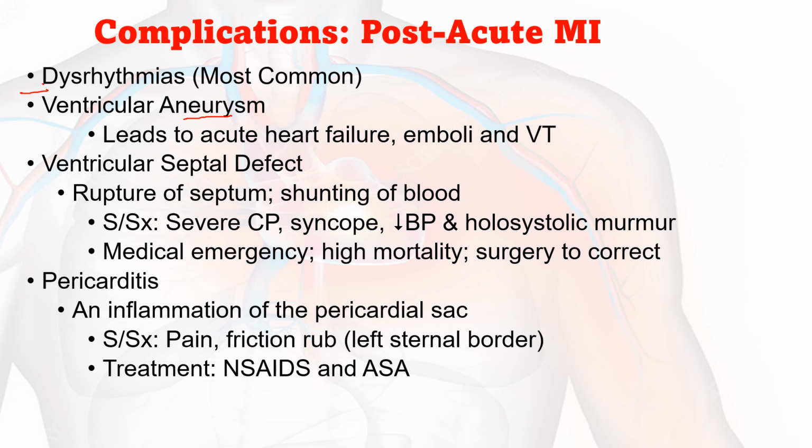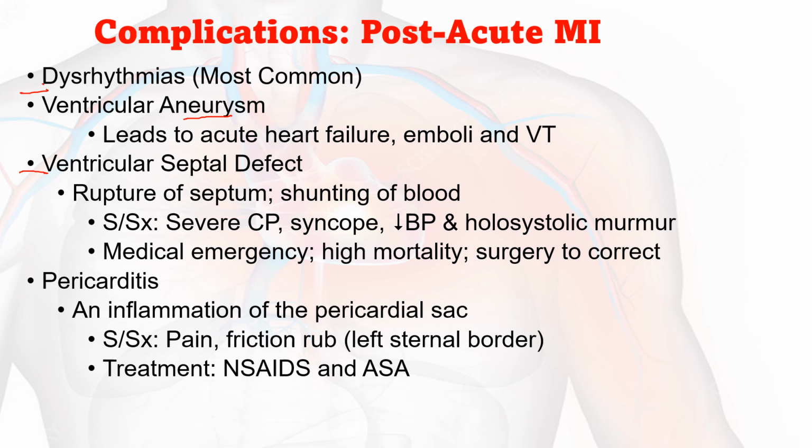The next is the ventricular septal defect. Ventricular septal defect is most often seen with rupture of the septum. That is a shunt; there is a shunting of blood. The intraventricular septum will be ruptured, so there is a direct connection between the right and left ventricles. That is the shunting of blood.